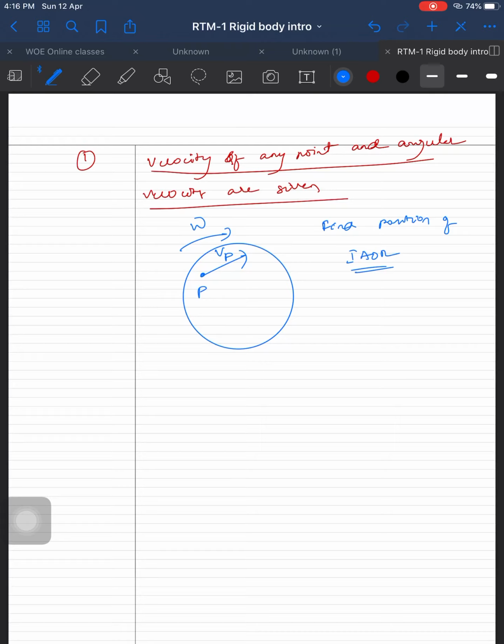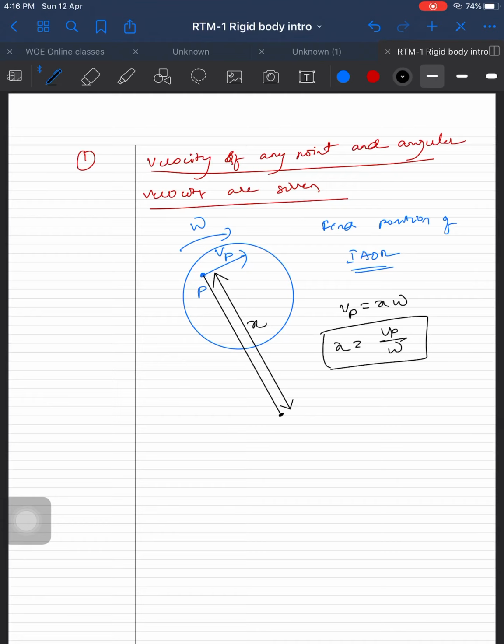What is the first step, where will the IAOR be? We don't know whether it can be inside or outside, but one important point is it is perpendicular to the velocity vector. Take this distance as x. Vp is equal to x into omega. Then x is equal to Vp by omega. That's all. You got the value. Vp is known, omega is known.